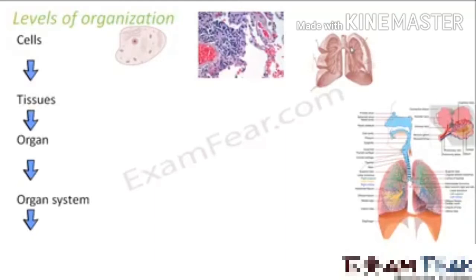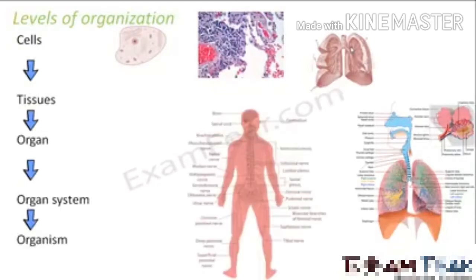For example, the digestive system is an organ system and it has many different organs. For example, it has the stomach, the small intestine, the large intestine, right? Similarly, if you look at some other system, for example the ingestion system, the system which helps us in intake of food, you have the mouth, you have the teeth, right? So you have different organs which make up the organ system, and these organ systems together make up the organism. For example, the digestive system, the excretory system, the respiratory system. All these systems together make up the human body.